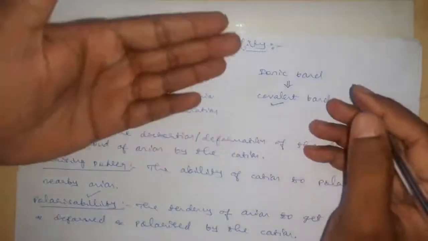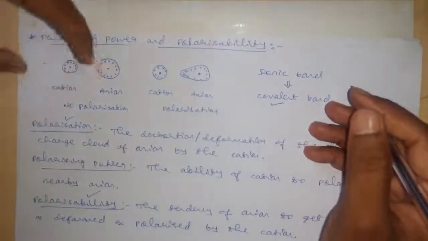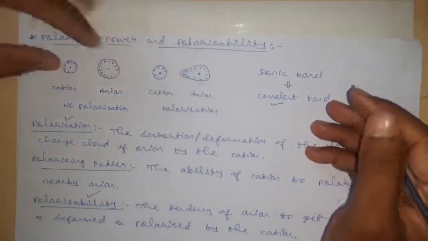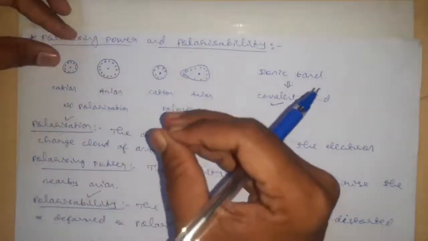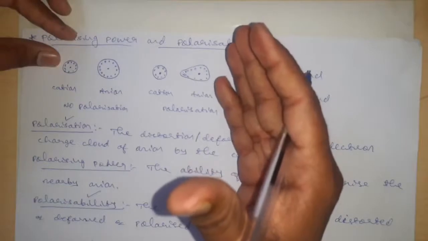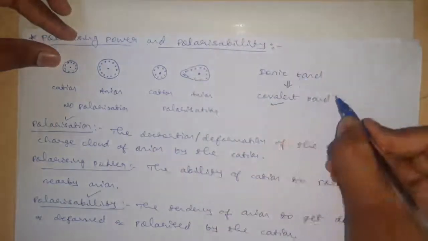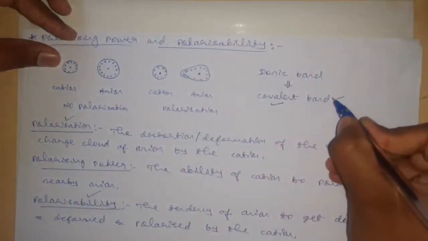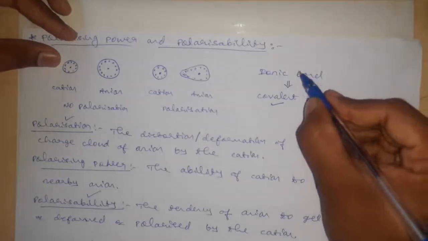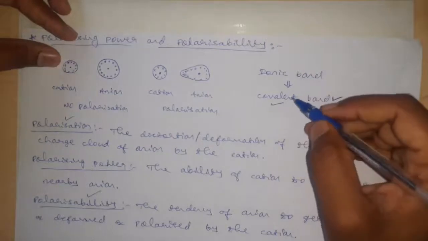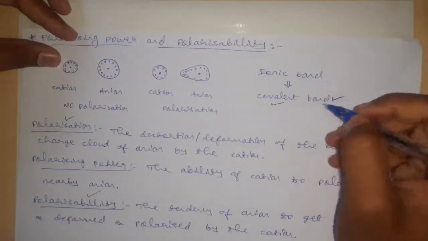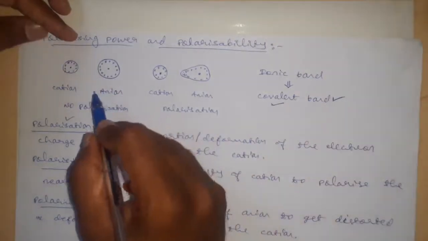Instead of transfer of electron, there exists some extent of sharing of electron, and as the sharing takes place, it is a covalent bond. Some ionic bonds are converting into covalent nature only because of polarization.